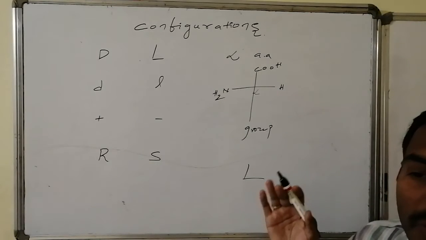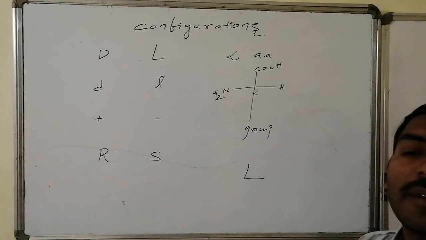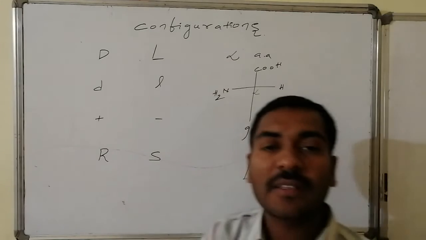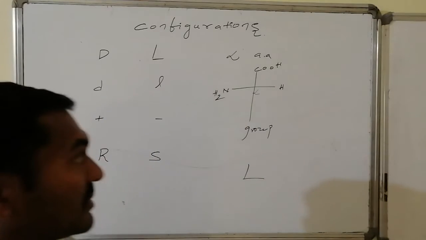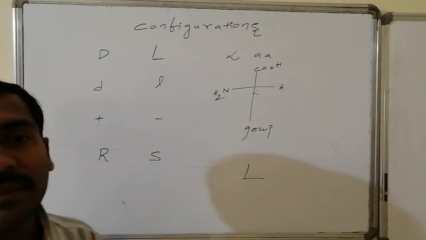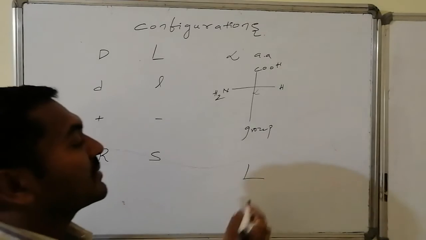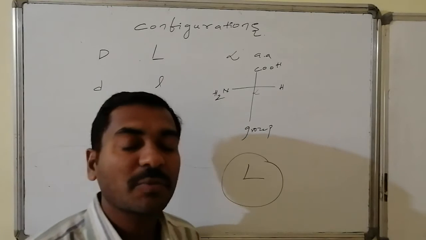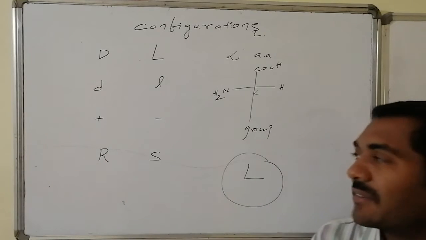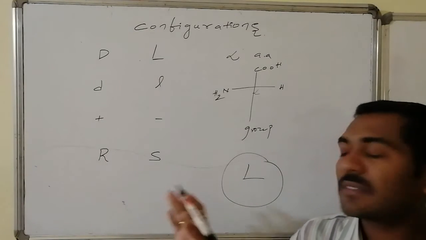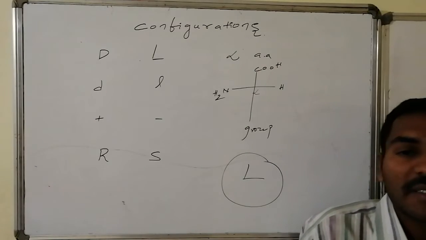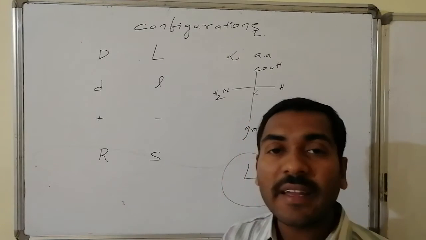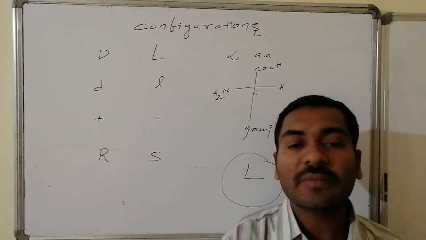If that NH2, the most electronegative group, is present on the horizontal line towards the left side, all such amino acids are said to be L amino acids, irrespective of optical rotation value, specific rotation value, clockwise or anti-clockwise rotation, or R or S configuration.